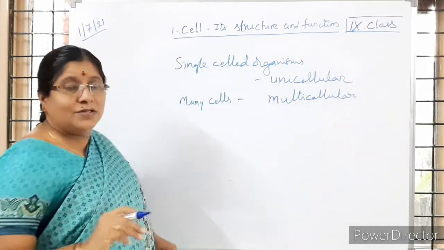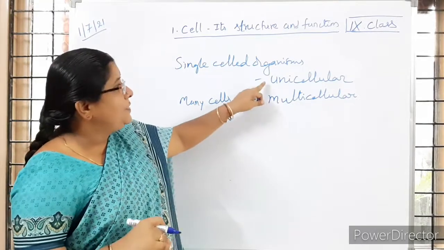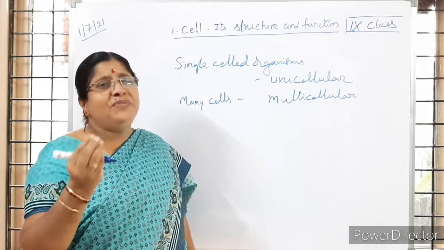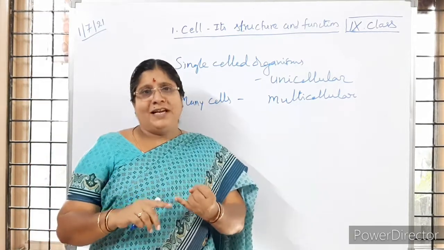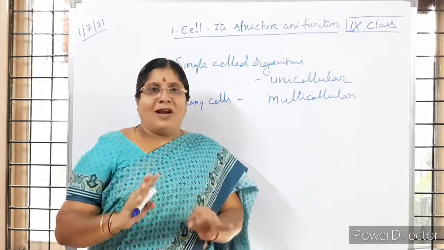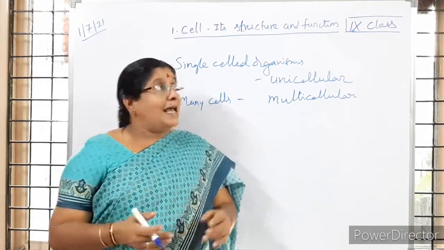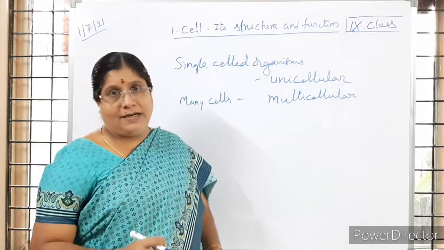And the organisms which are made up of many cells are called multicellular, is it not? So you learned the differences between unicellular and multicellular organisms, and a very few parts of the cell. What is that? Nucleus, then cell wall, is it not, children? And cell membrane.